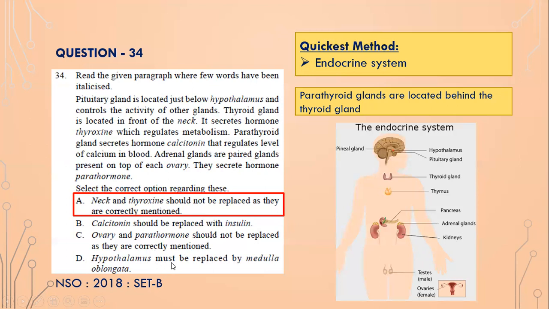And hypothalamus must be replaced by medulla oblongata, isn't it? So again, this also is incorrect. There should not be any replacement, because this parathyroid does secrete calcitonin, so it should not be replaced. So the only correct option is neck and thyroxine should not be replaced, as they are correctly mentioned.